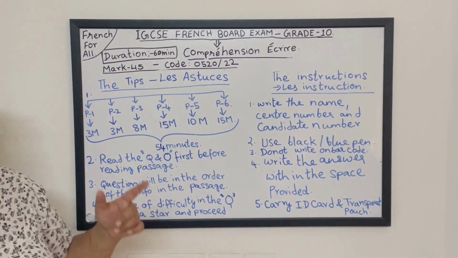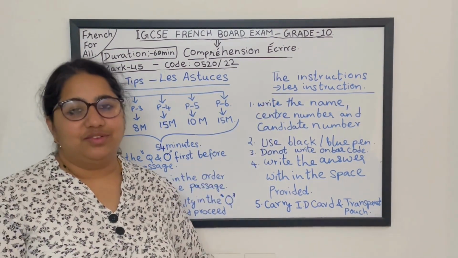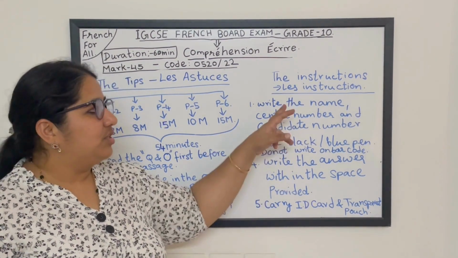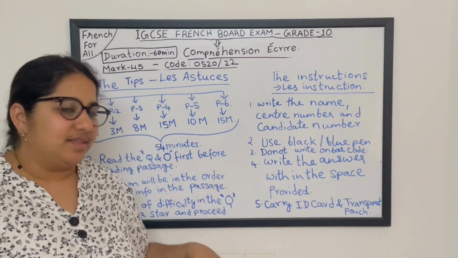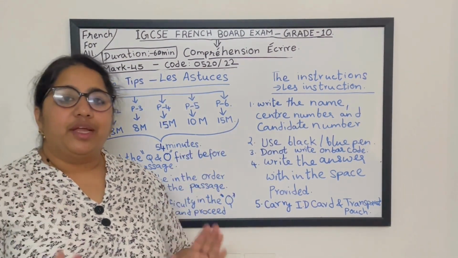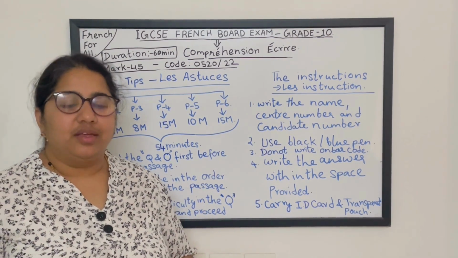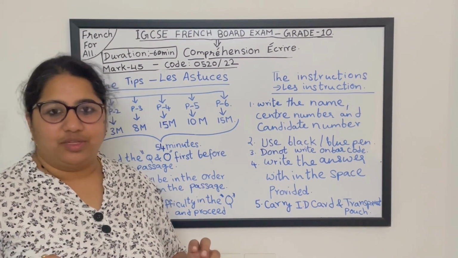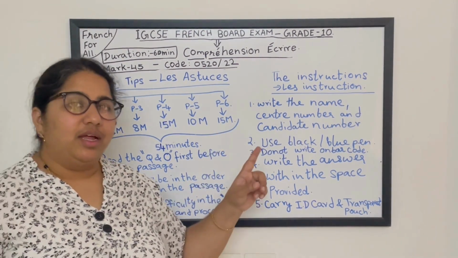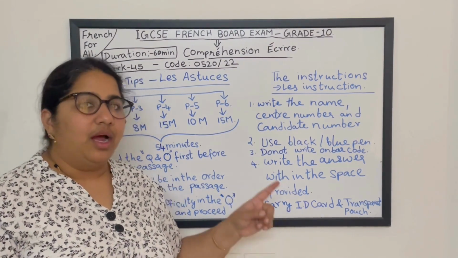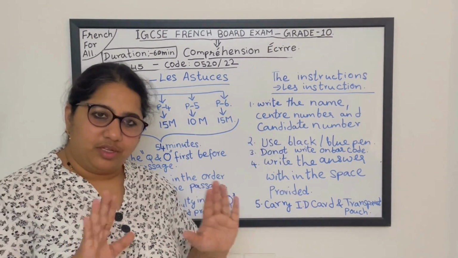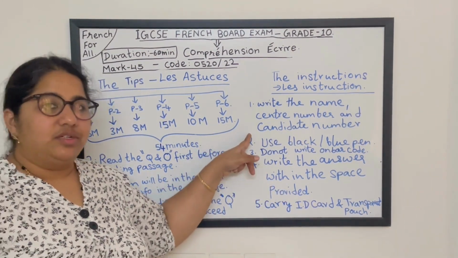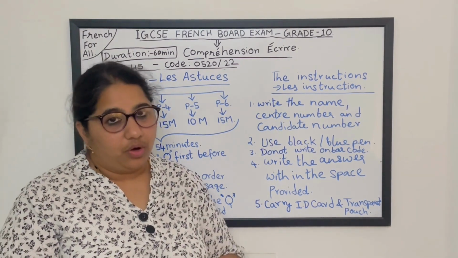Now the next important thing I am going to tell is the instructions. Les instructions à suivre pendant les examens. The instructions to be followed during the exam. The first one is, write your name very clearly in capital letters, and do not put a signature or something like that. Then write the center number and the candidate number on the first sheet of the examination paper. Second, use only a black or blue pen.